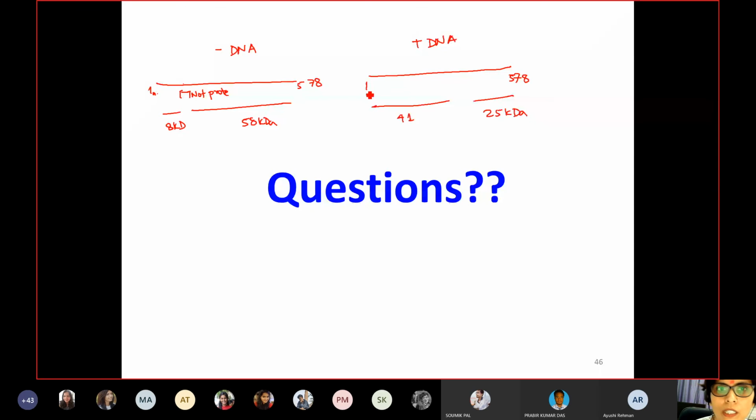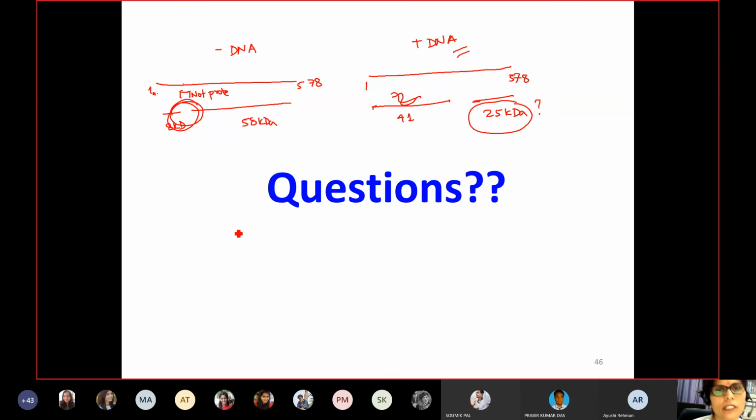So that means this domain which was not protected in this case is protected by the DNA. That is why there is no cleavage at this site. So you are not getting 5 and 8. This is why you are getting a bigger fragment. Now the second question comes: why is this 25 kilodalton fragment only in the presence of DNA and not in the absence of DNA?